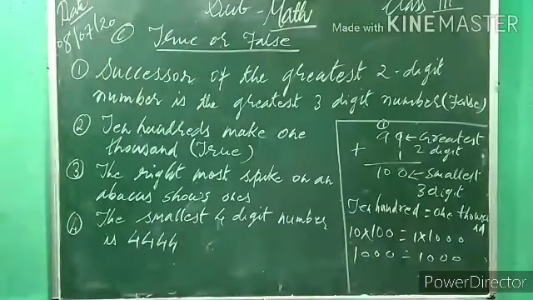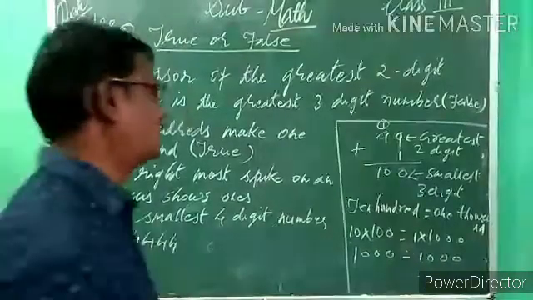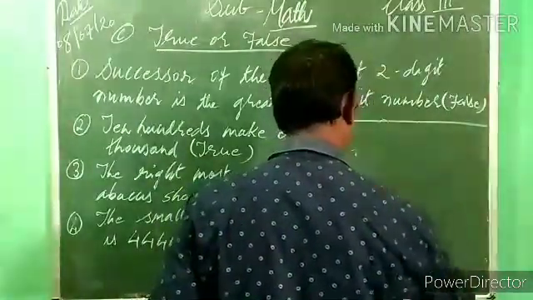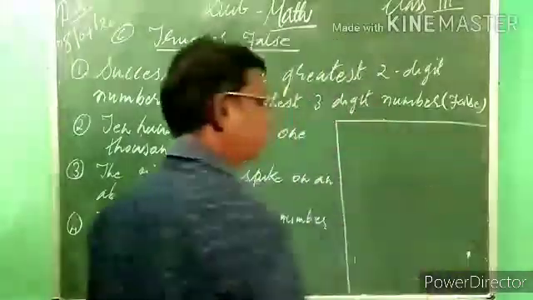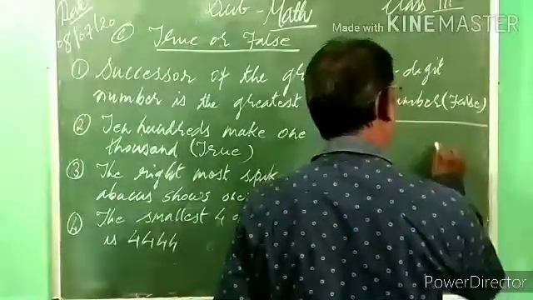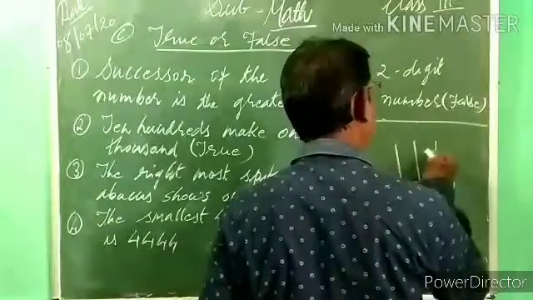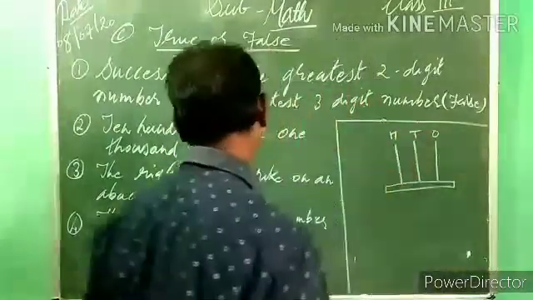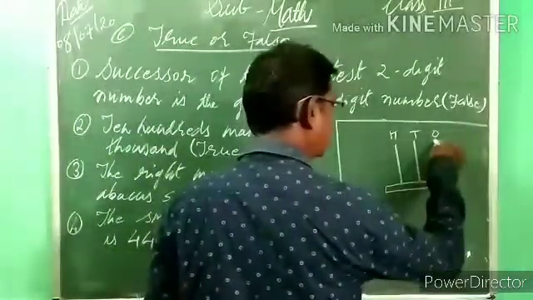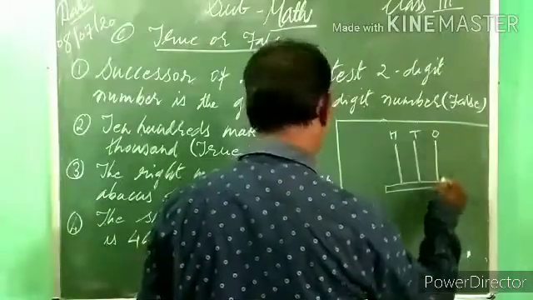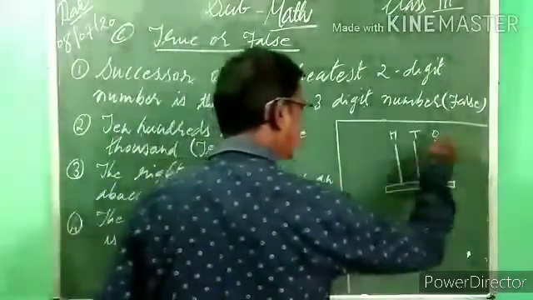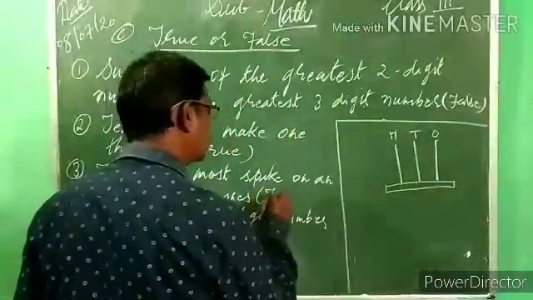Now third: the rightmost spike on an abacus shows 1. Abacus, you know that one? From which side do we start for making a diagram of an abacus? From the right side, isn't it? Right side first, like this diagram: ones, tens, 100, 1000, 10,000, like that. The rightmost spike on an abacus shows ones. So this sentence is also true.